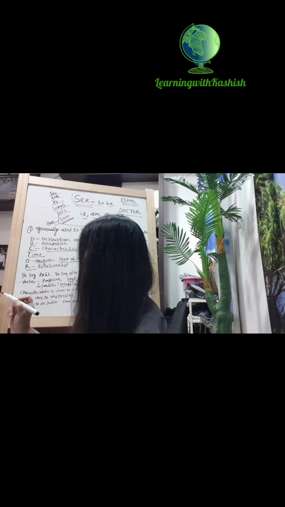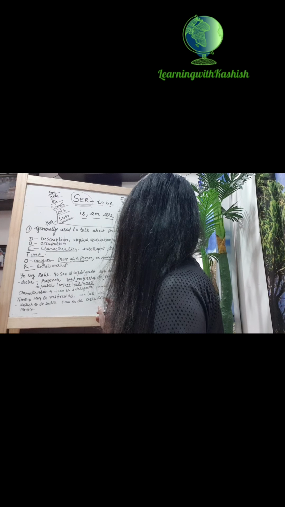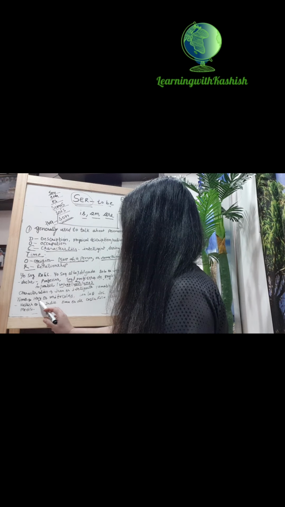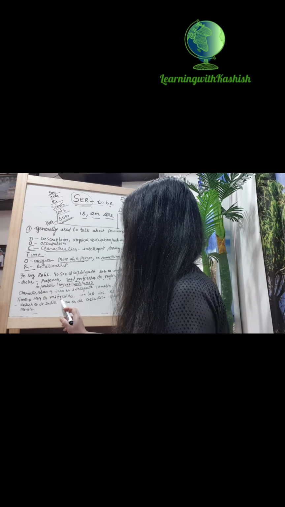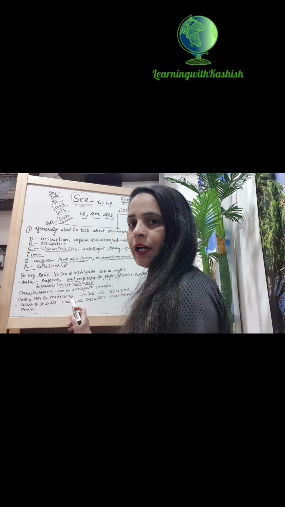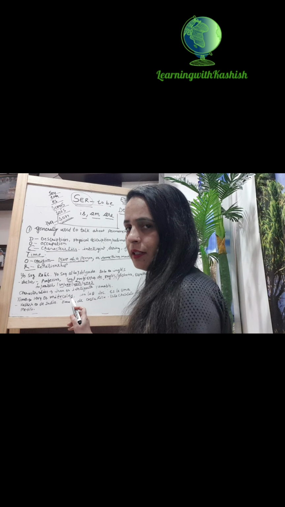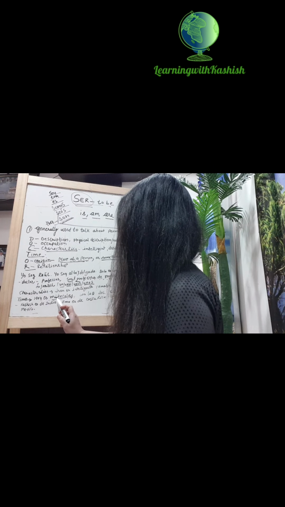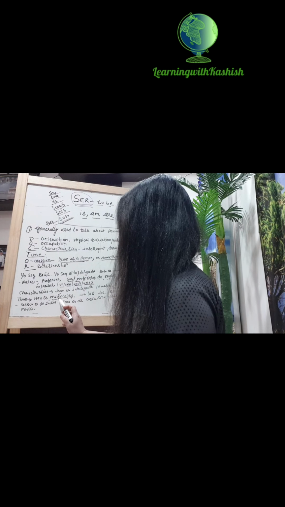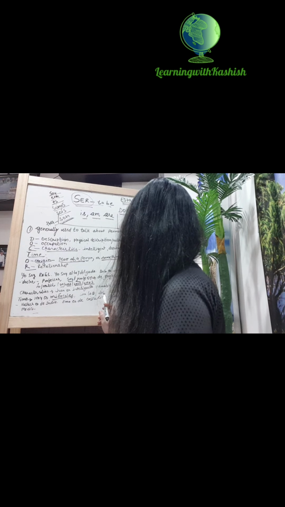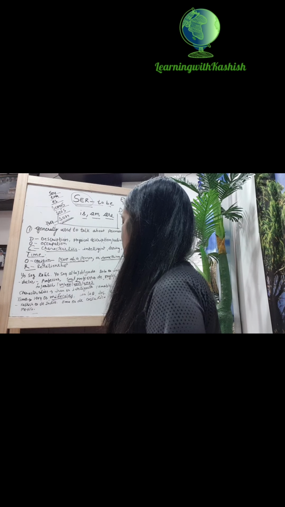Remember. Then, characteristics. Juan es inteligente y amable. Juan is intelligent and friendly. Then, time. Hoy es miércoles. Miércoles. This is day of the week. I will tell you in a separate lesson how we tell day of the week. This is Wednesday. Hoy es miércoles. Mier, I have put stress on air, so I am putting stress while speaking also. Miércoles. Son las dos. It's 2 o'clock. Es la una. It's 1 o'clock.